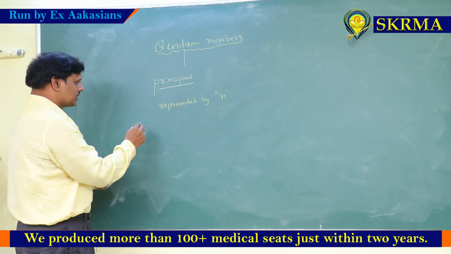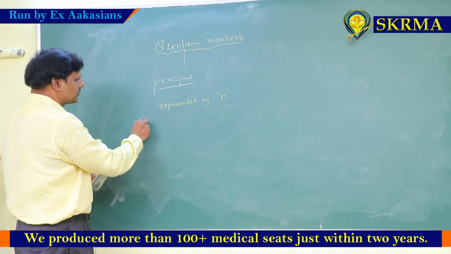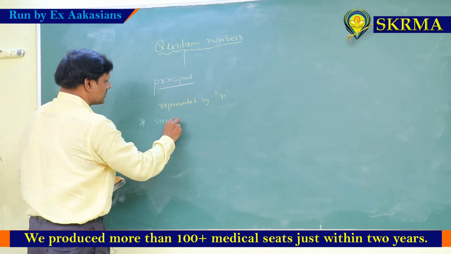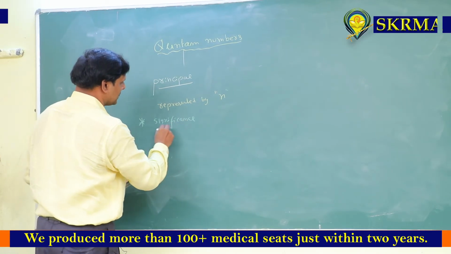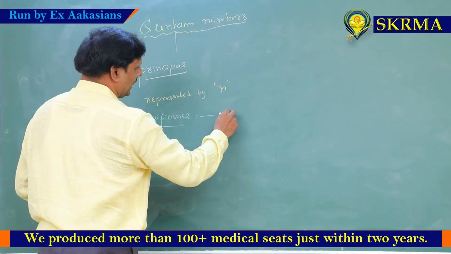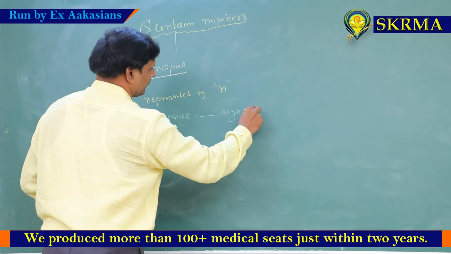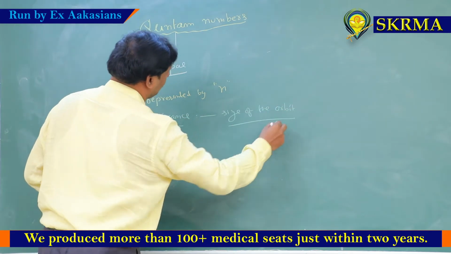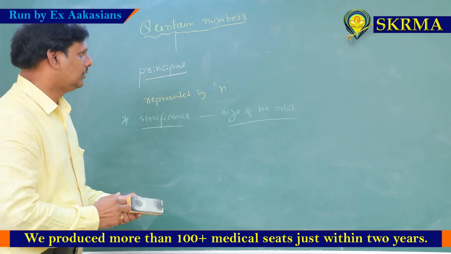Most important thing is, what is the main significance of the principal quantum number? Significance is important. The main significance of the principal quantum number is to know the size of the orbit. That means, electron belongs to which shell?